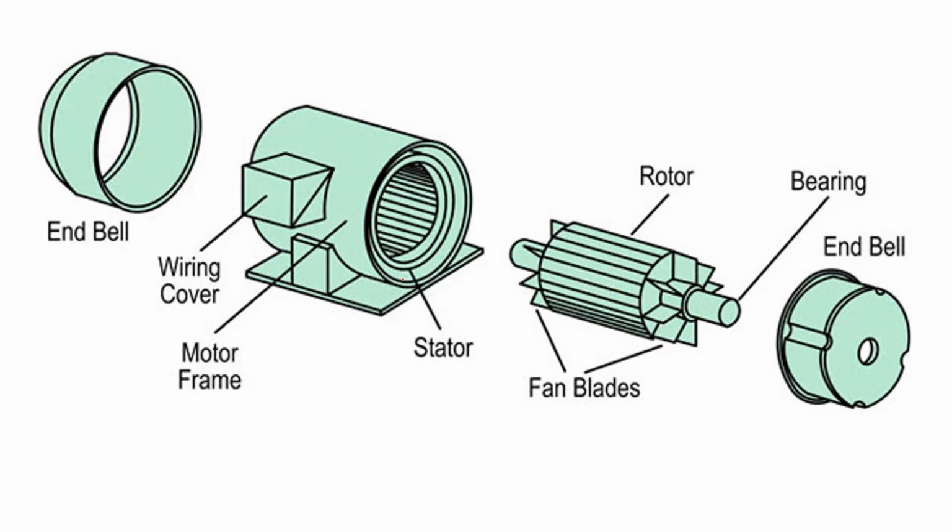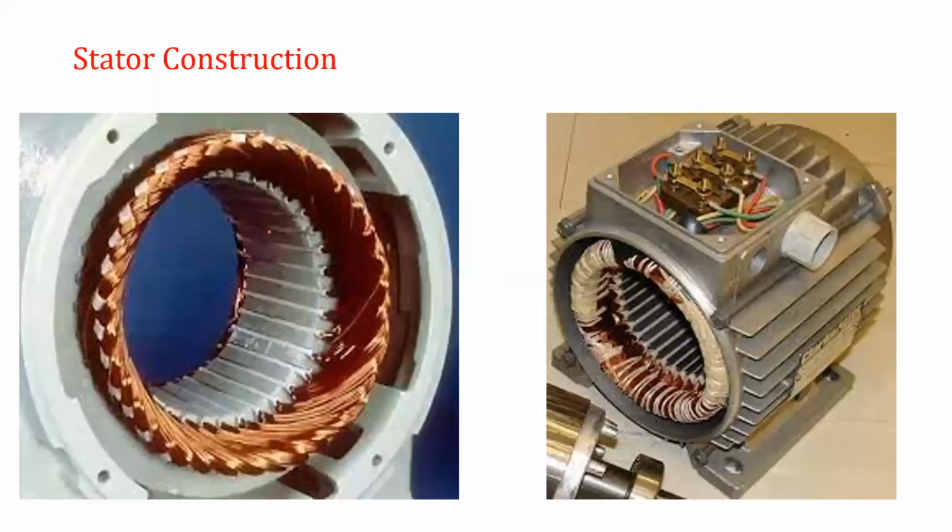in the stator. This is the stator. It is the stationary part. This is the motor frame. This motor frame is shown as a smooth cylinder, but in practice some vents are provided for cooling purposes, which we have seen in the last diagram. So wiring connection boxes are there. This is the three-phase induction motor.